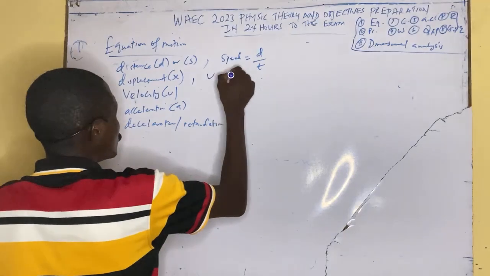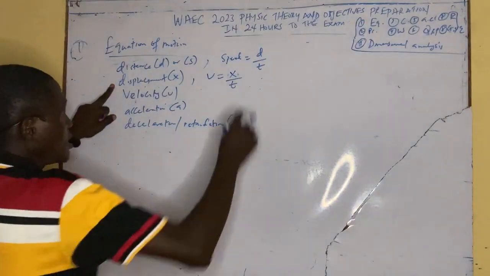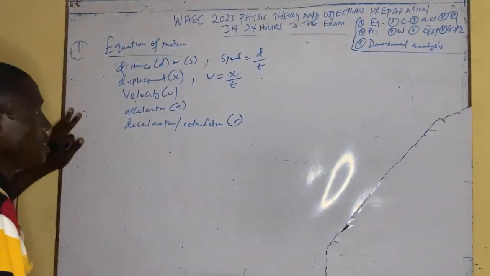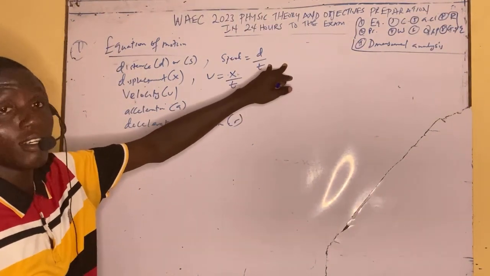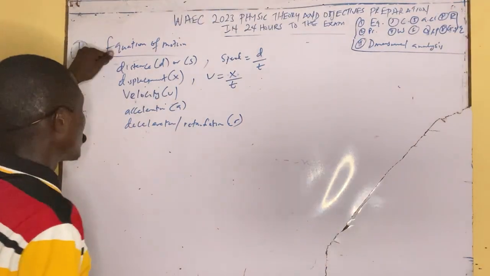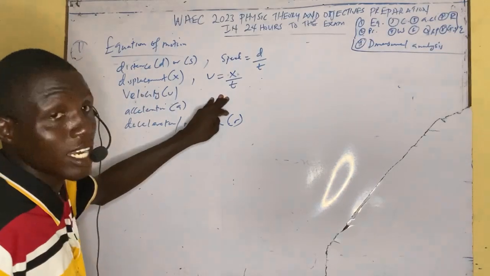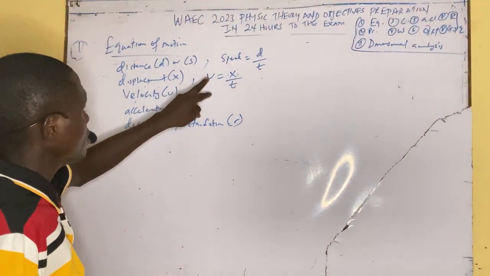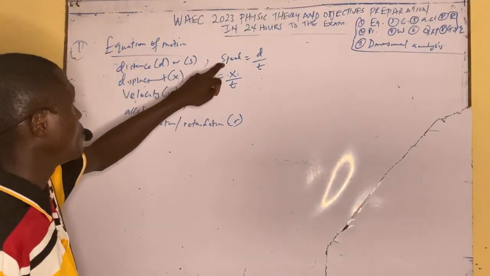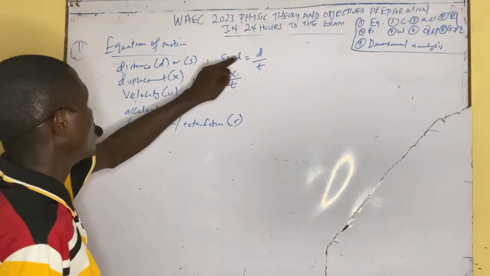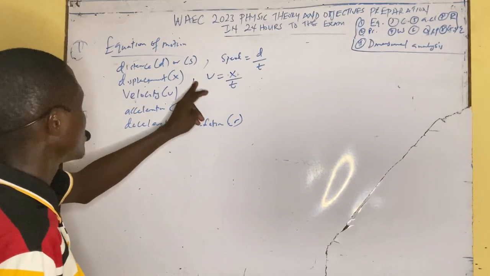So velocity is the same as displacement over time. Velocity is related to displacement. This is scalar, this is vector quantity. Speed is scalar, because it has no direction, while displacement is vector, because it has direction. So invariably, because velocity depends on displacement, it's also going to be vector. Because speed depends on distance, it's also going to be scalar. So these are scalar, these are vector. So that's velocity, a change in displacement over time.